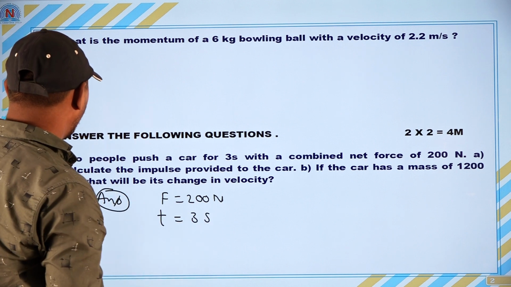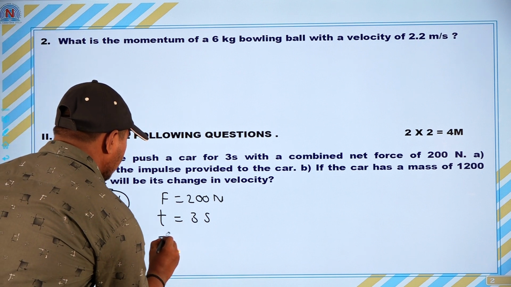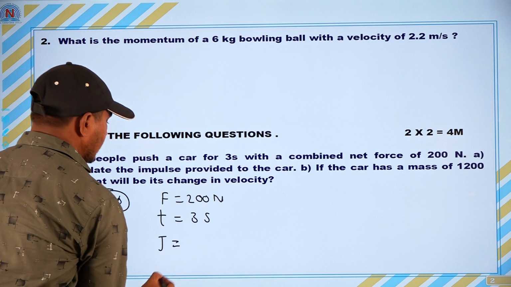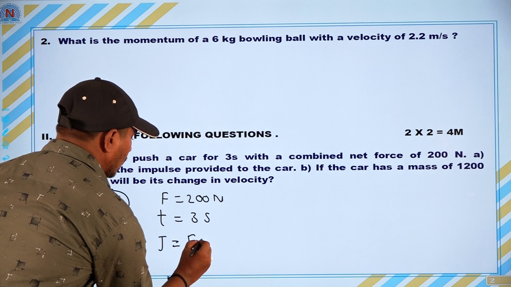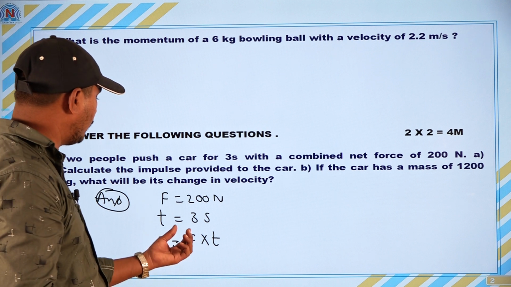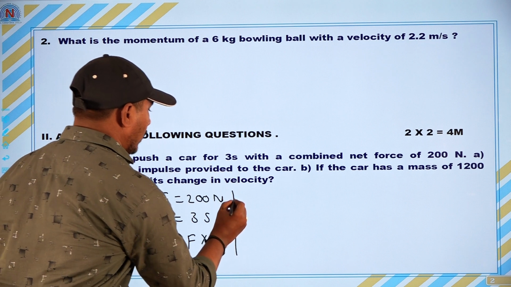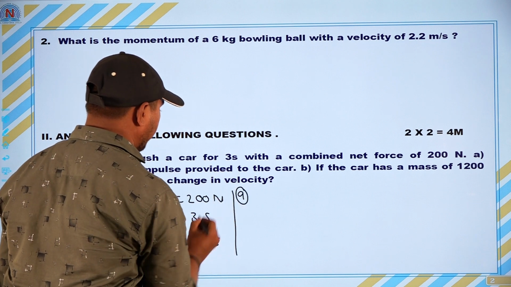Okay. First of all, you want to calculate the impulse. What is the formula for impulse? Impulse, represented by J, is equal to the product of force and time. So, substitute these two values if you want to find answer A.